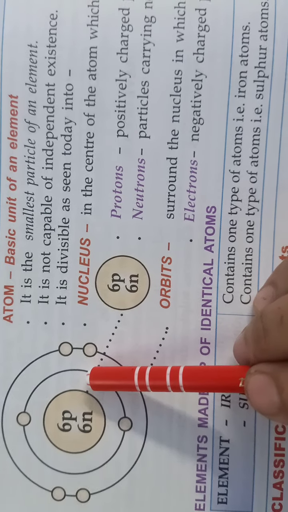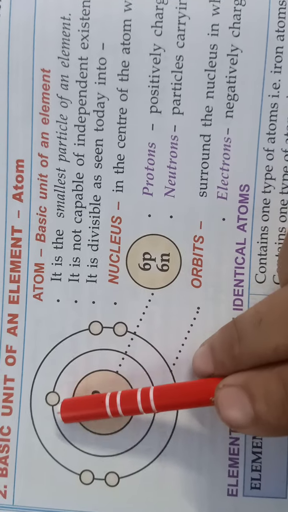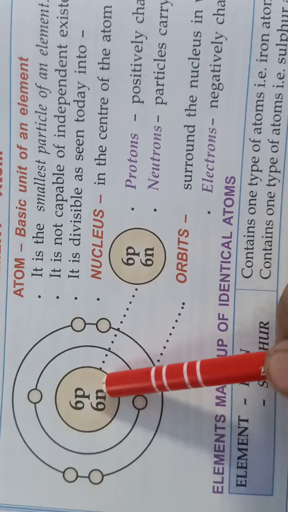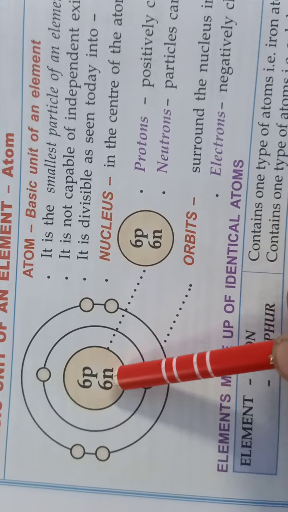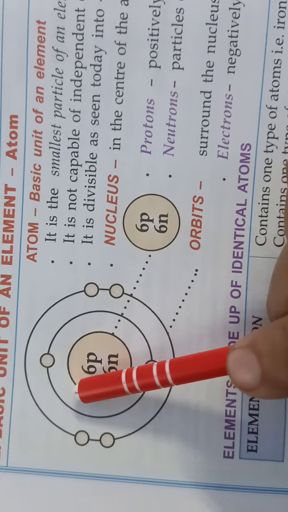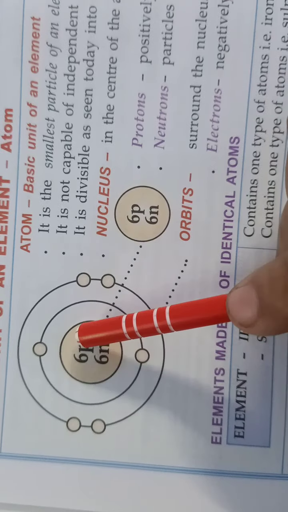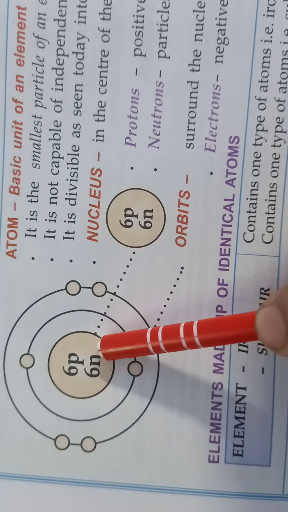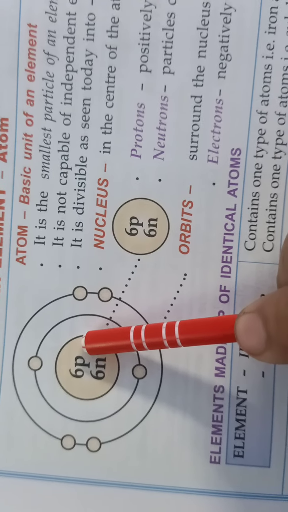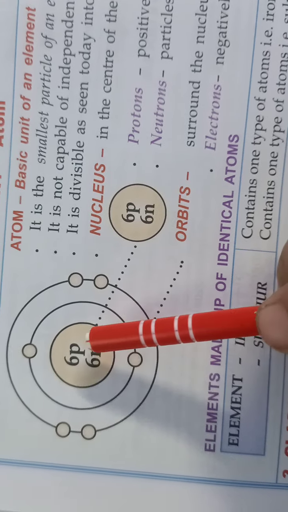The nucleus is in the center of the atom, which contains protons and neutrons. The center of the atom is called the nucleus. It always has protons and neutrons.